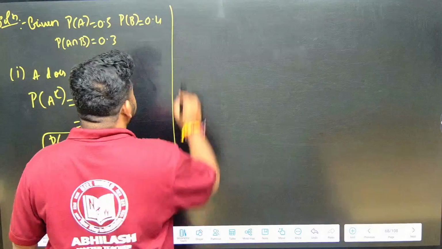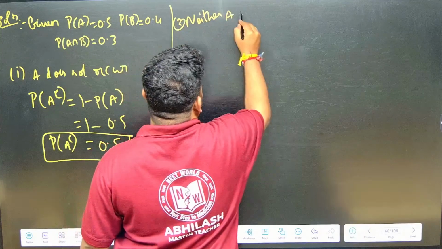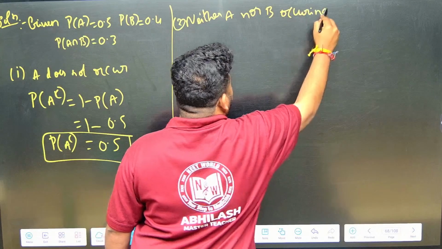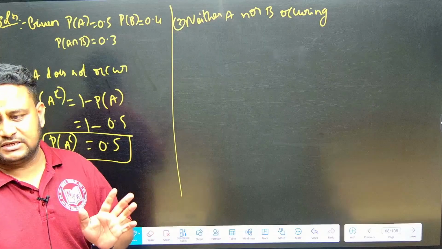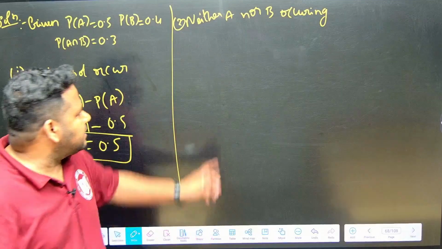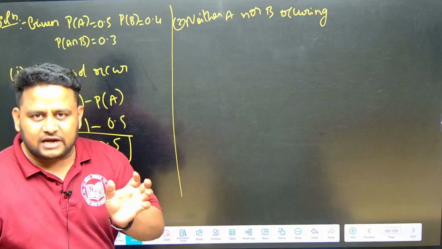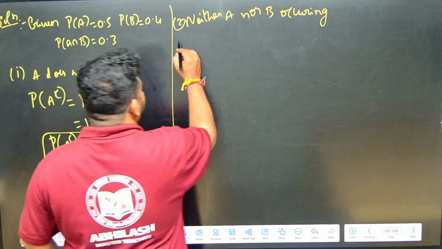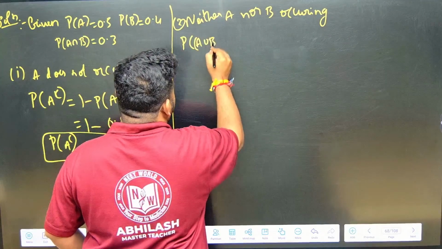Next is neither A nor B occurring. I told you either A or B in one of the questions. Either A or B means definitely it should be union. Here, neither A nor B is there, so it is union, and neither means complement should come. So it is denoting the probability of the complement of A union B.